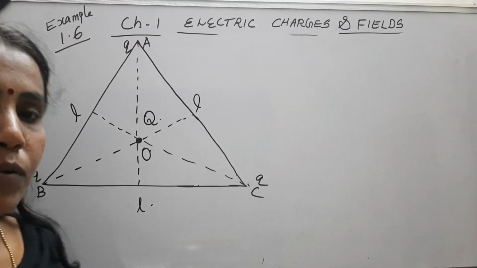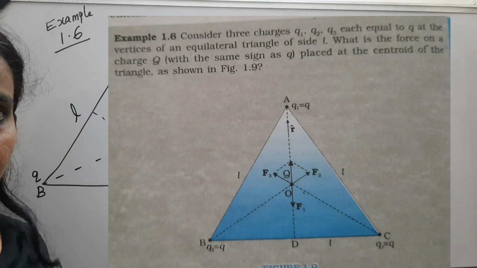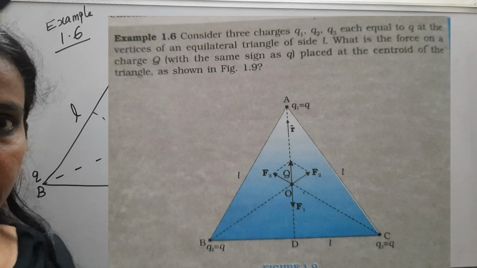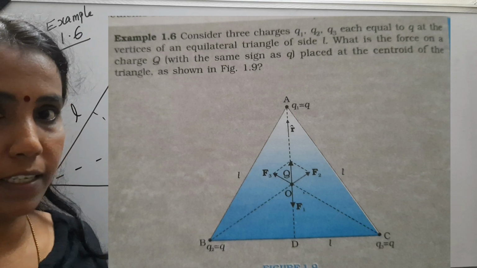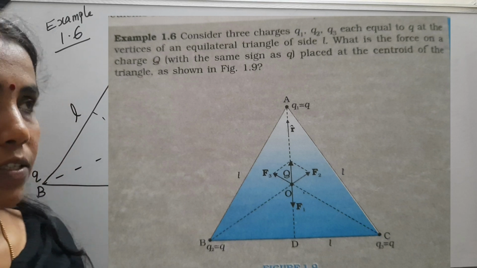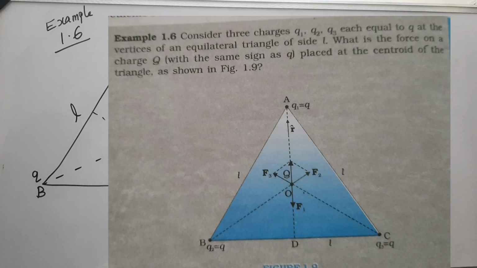Now, using the principle of superposition, we are doing a problem, that is example 1.6 in the textbook. Let's see what the question is. Consider 3 charges Q1, Q2, Q3, each equal to q, at the vertices of an equilateral triangle of side L. What is the force on a charge Q placed at the centroid of the triangle as shown?